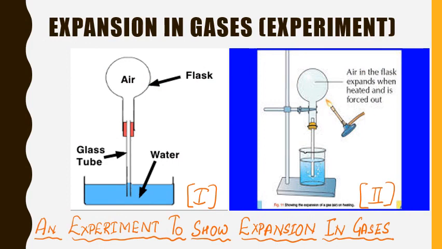Here is an experiment to show the expansion in gases. For this experiment, we will need a round bottom flask, 1 hole rubber stopper, narrow glass tube, beaker, colored water, and spirit lamp.